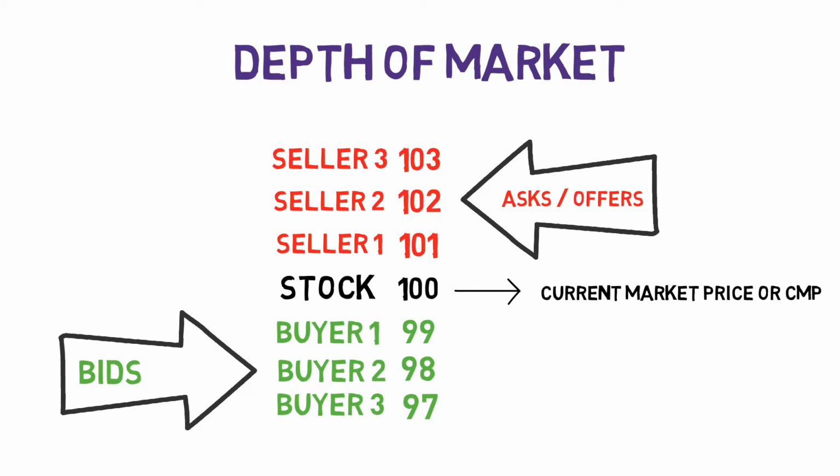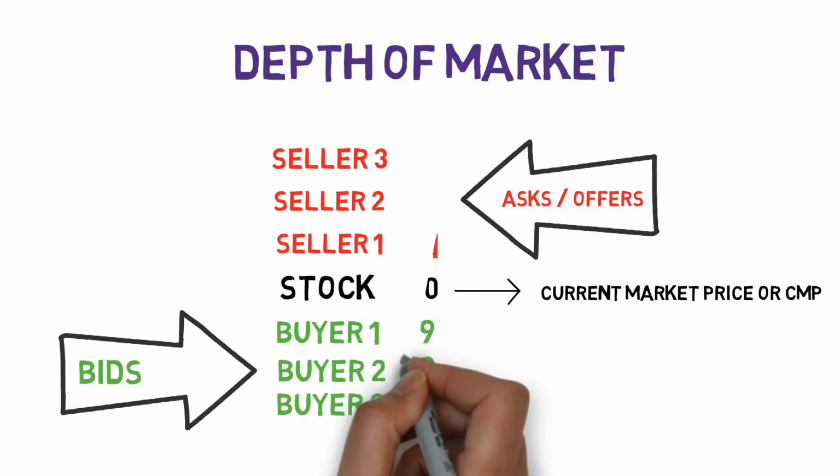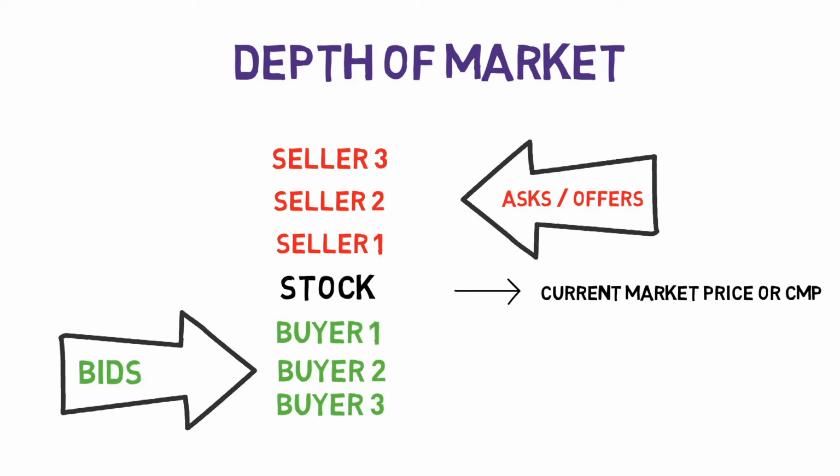Now let's say a seller wants to sell his share quickly as he wishes to exit for some reason. His nearest exit point would be the first buyer who has a bid price at ₹99. So 99 is the price at which the seller can sell his share. Selling of one share is buying of another one. This is called a transaction, as you recall from the previous chapters.